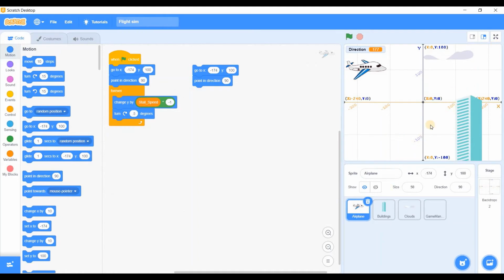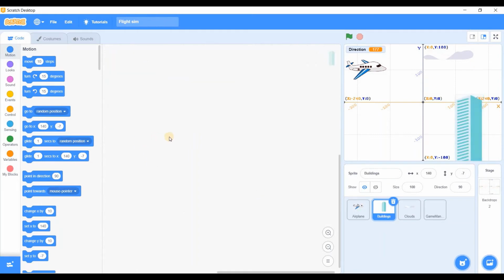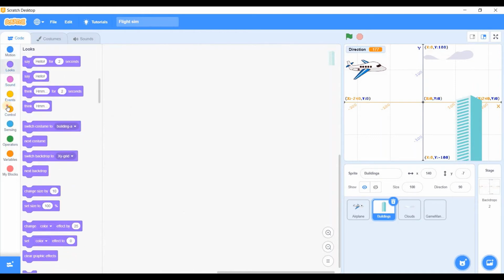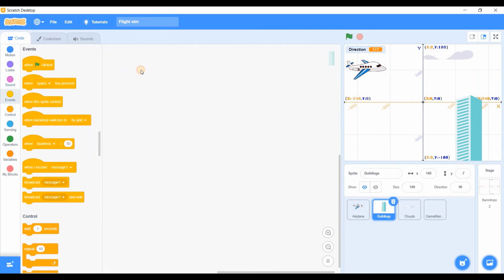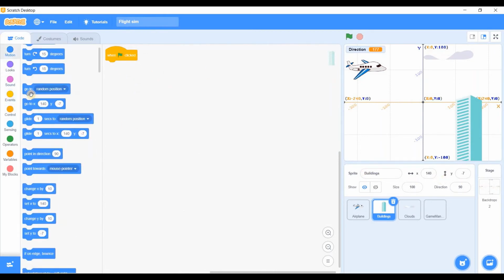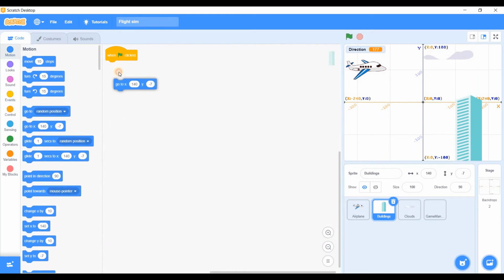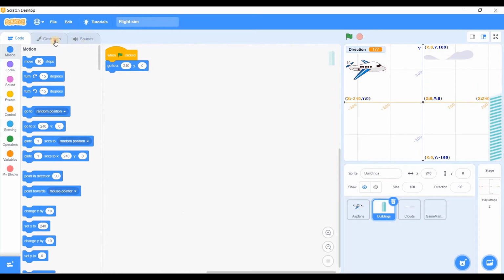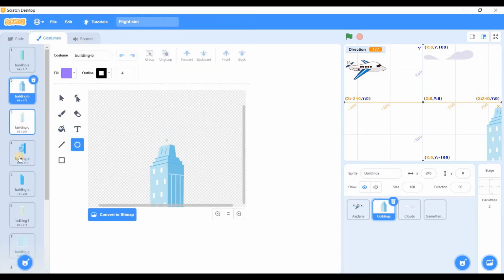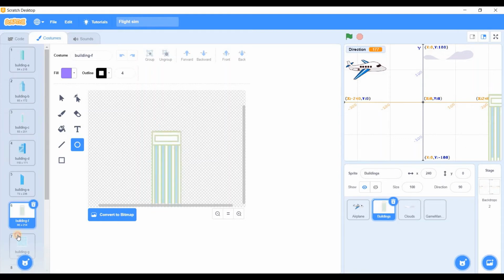Instead of changing x, we will make these objects come to us. To make that happen, in the buildings, I will go when this clicked. Motion, go to x 40 and y 0. And if I change the costumes, you can see it still sits on the ground.